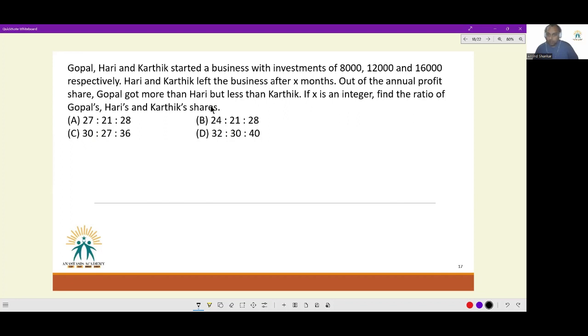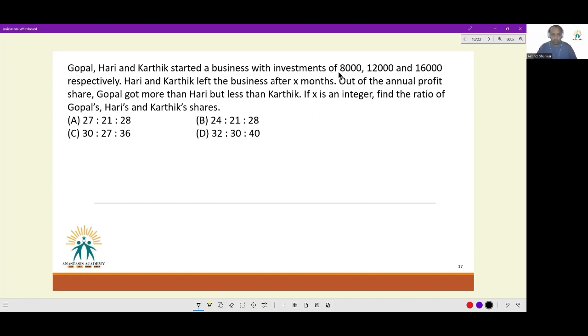Next question, back to partnership. Gopal, Hari, and Karthik started a business with investment of 8,000, 12,000 and 16,000. Hari and Karthik left the business after X months. Out of the annual profit share, Gopal got more than Hari but less than Karthik. If X is an integer, find the ratio of Gopal, Hari's and Karthik's shares. Basically, their final profit sharing ratio.